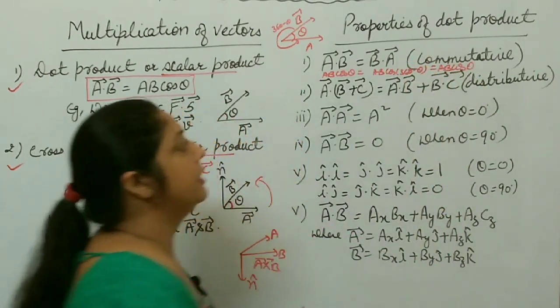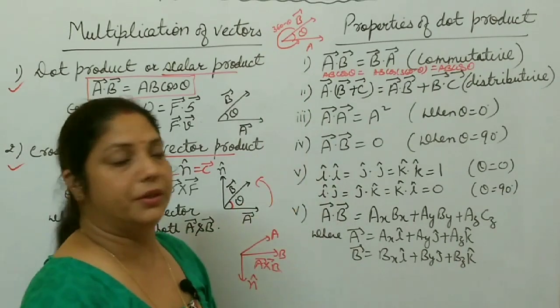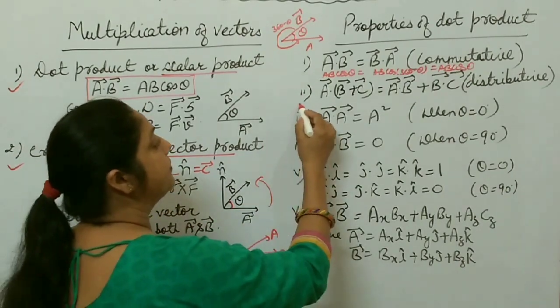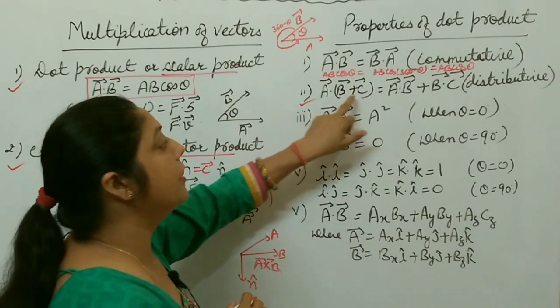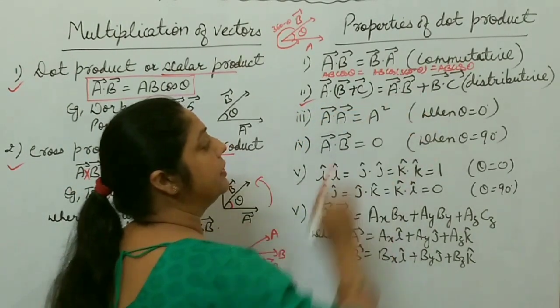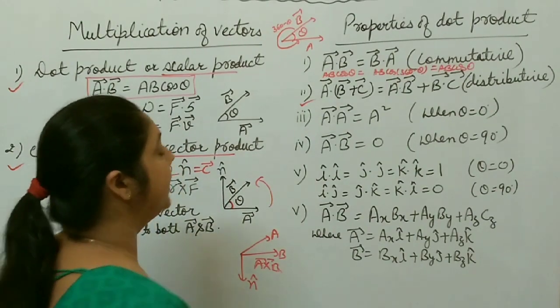It means A dot B equal to B dot A. It follows the commutative law, right? Second one, the distributive law. Suppose there are three vectors A, B and C, then A dot (B plus C) is equal to A dot B plus A dot C, right?